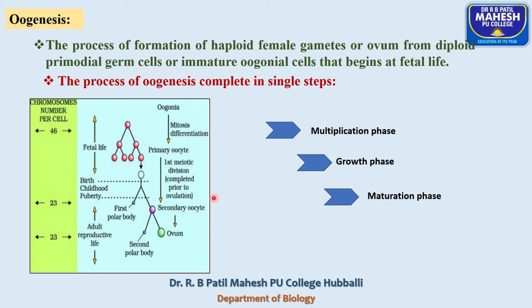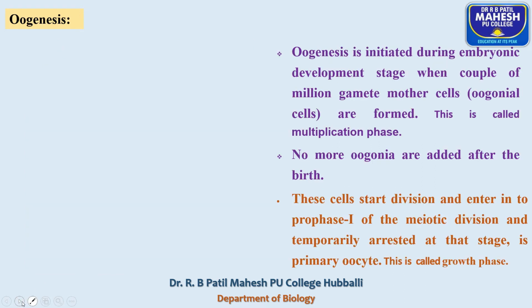The germinal epithelium is made up of a special type of cells called cuboidal epithelial cells, and the cuboidal epithelial cells possess female germ cells or oogonial cells.